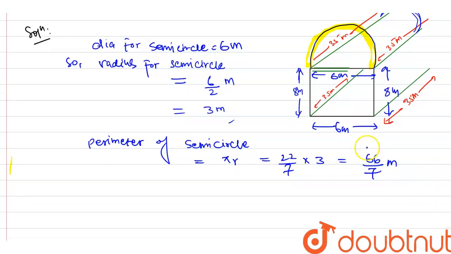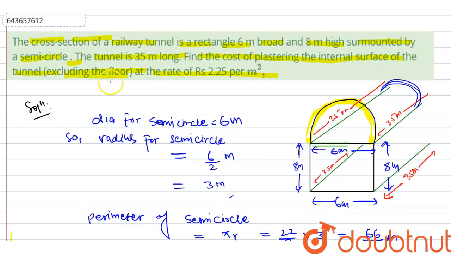We will have to find the area for this rectangular area, which is the entrance. Okay, and this is the same as at the end, at the 35 meter. But guys, you will have to remember this: as it is said, excluding the floor means we do not have to take this 6 meter in this calculation.